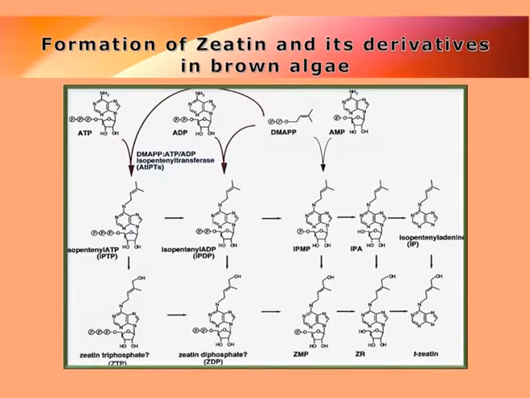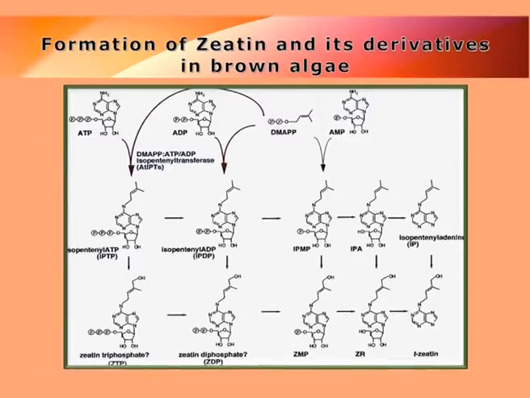Coming to the next important hormone, which is kinetin or cytokinin. Now this cytokinin is also produced by a group of algae, and these algae normally may be the green algae, the brown algae, etc. But primarily this cytokinin is produced by the combination of adenosine triphosphate or adenosine diphosphate with DMAPP or dimethylallyl pyrophosphate, which will produce a series of compounds, and primarily it will produce the zeatin triphosphate.